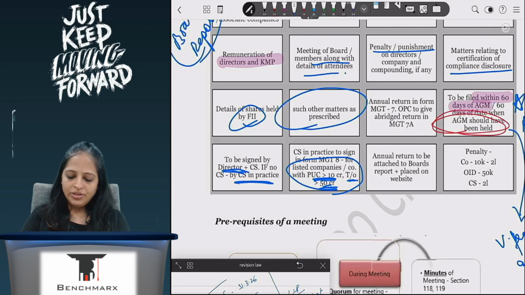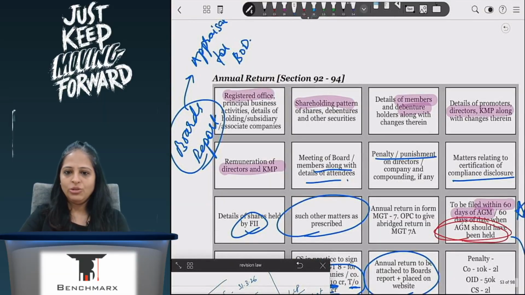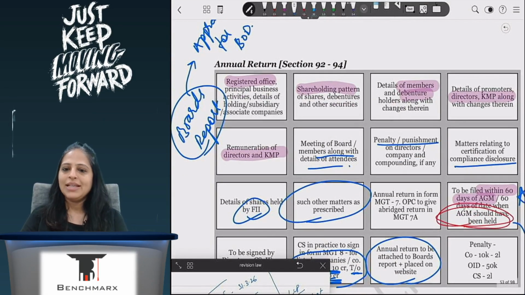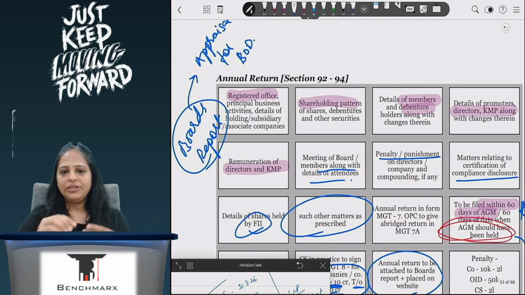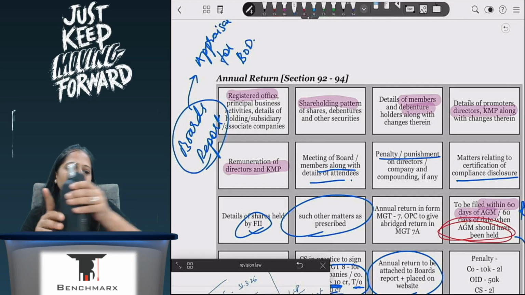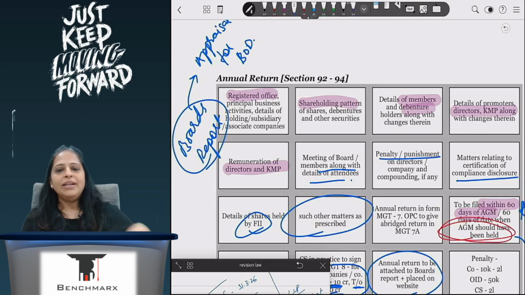And this annual return has to be attached to the board's report and placed on the website, which is why I was telling you about the appraisal, because ये board report के साथ जाता है. Okay, so this is about your annual return. 9 things that you have to give about your business, about your shareholding pattern, changes in shareholding pattern, director KMP, changes in director KMP, remuneration that I give to my directors and KMP, certification, compliance, disclosure, penalty, punishment if any, FII के बारे में, and such other matters as may be prescribed.